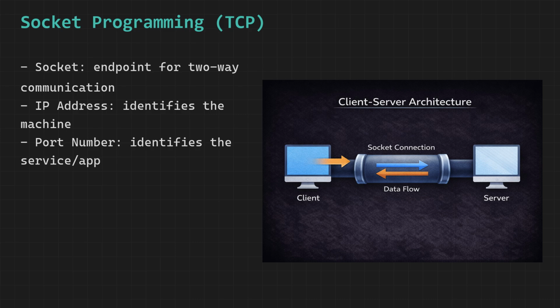It is not a one-way street where only one party can talk and the other can only listen, but rather both the client and the server have the complete and equal ability to send data to each other and receive data from each other at any time through the same established connection, just like in a real phone call where both the caller and the person who answered can speak and listen freely and naturally throughout the entire duration of the conversation without either party being restricted to only one of those roles.